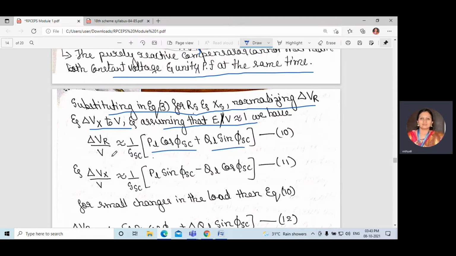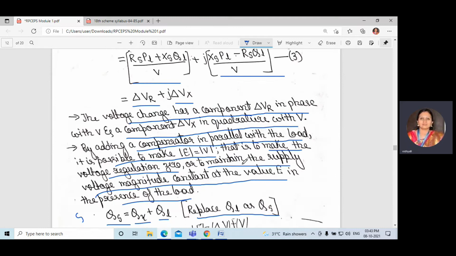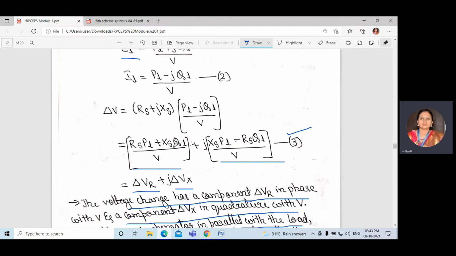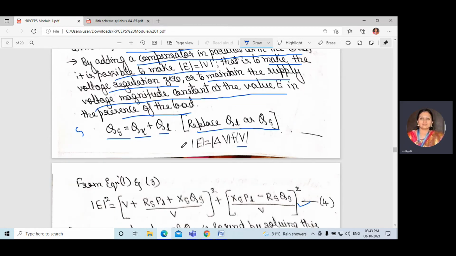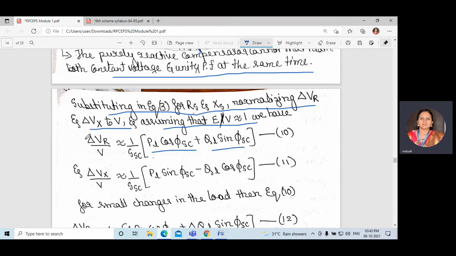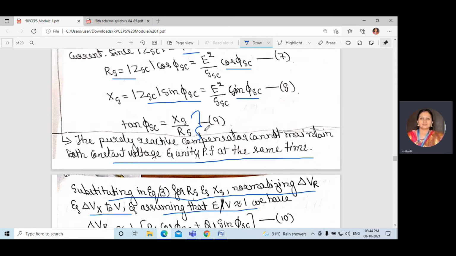In equation 3, RS into PL plus XS into QL, they have substituted. So what you will get? Delta VR divided by V is 1 divided by SSC times PL into cos phi SC. Instead of RS, we will get cos phi SC, as we have written here.